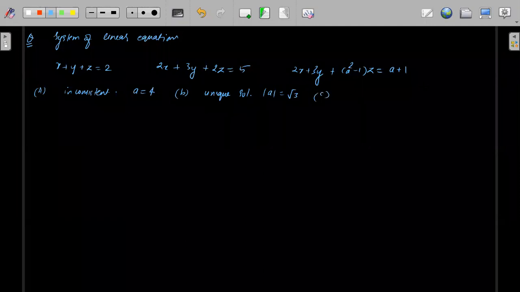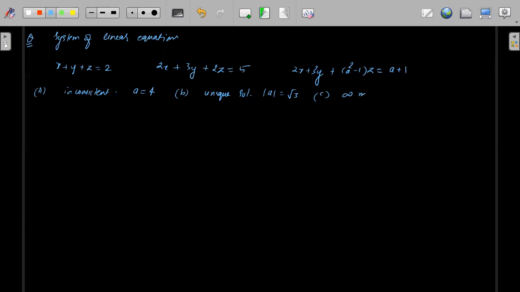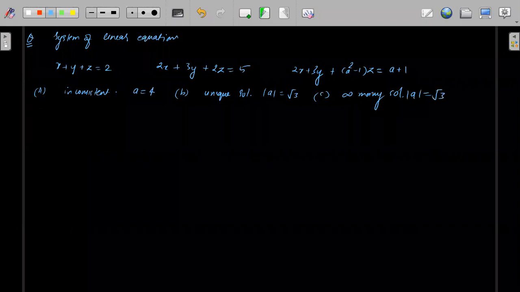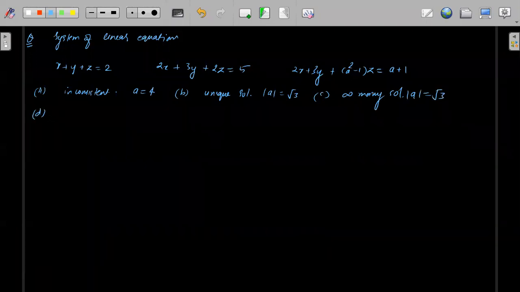C, infinitely many solutions for a equals root 3. And D, inconsistent for the determinant, modulus of a equals root 3. This was asked in JEE Mains 2019.